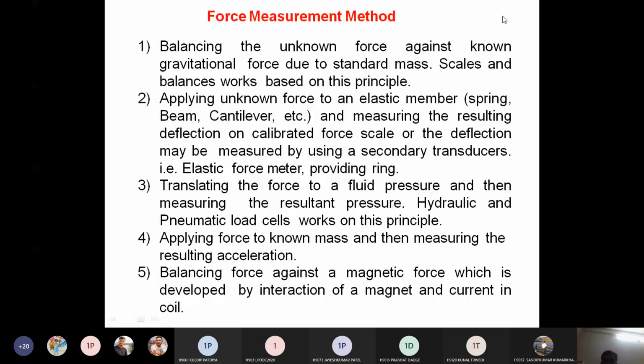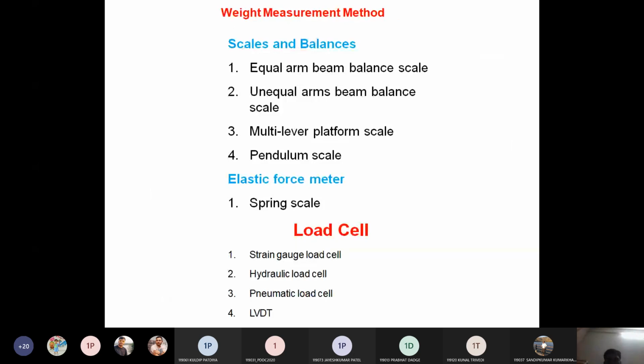And fifth one, that is balancing force against a magnetic force, which is developed by the interaction of a magnet and current in the coils. It is based on the electrical point of view. Now we discuss the methods one by one. The first one is scale and balances.